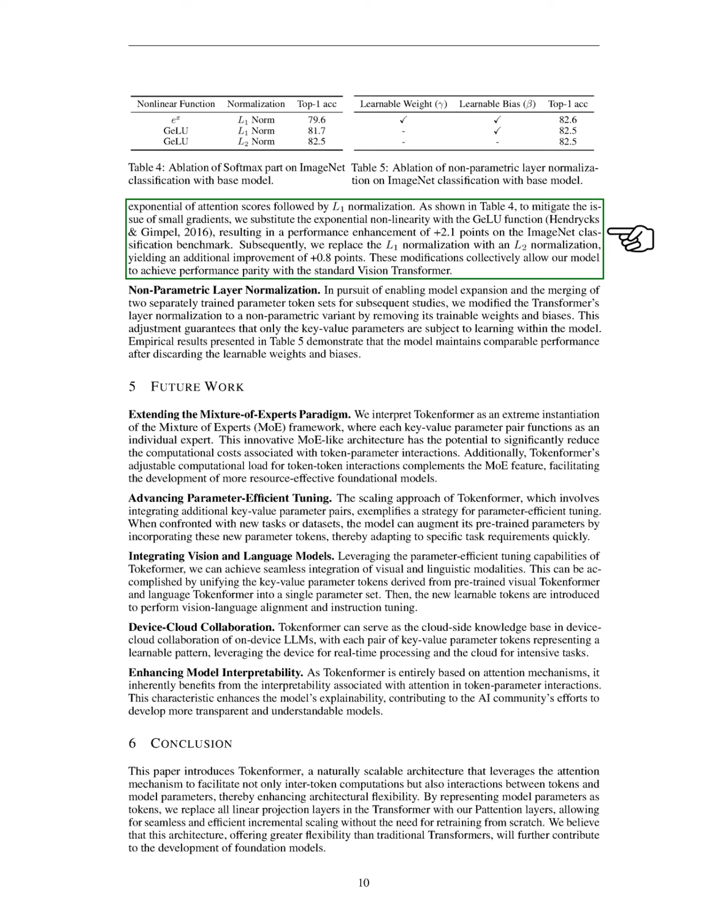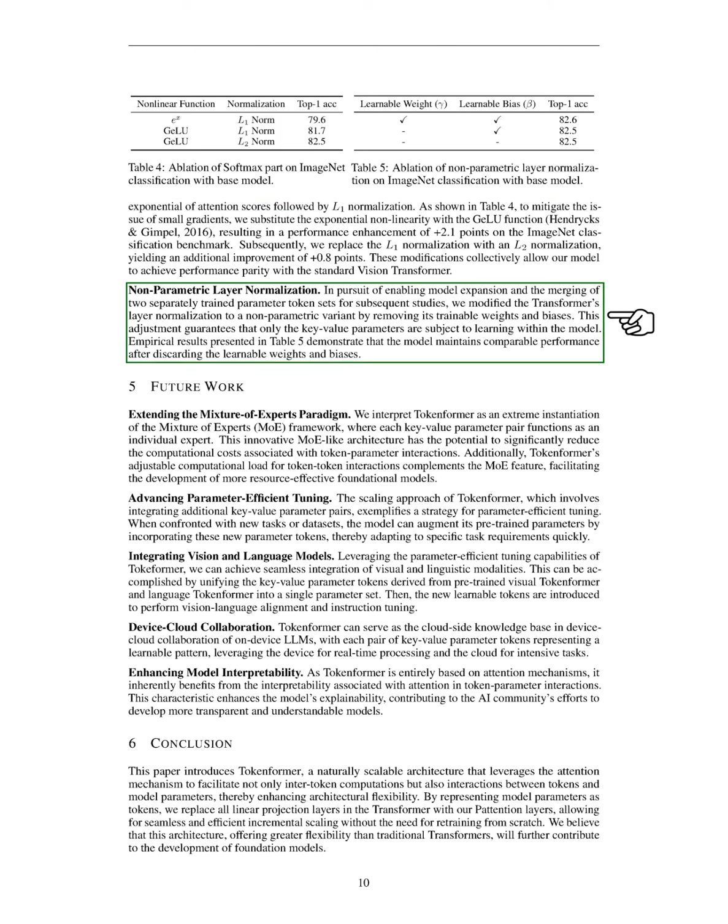Additionally, we modify the transformer's layer normalization to a non-parametric version by removing trainable weights and biases. This ensures that only key value parameters are learned, and our empirical results show that the model maintains comparable performance after this adjustment.